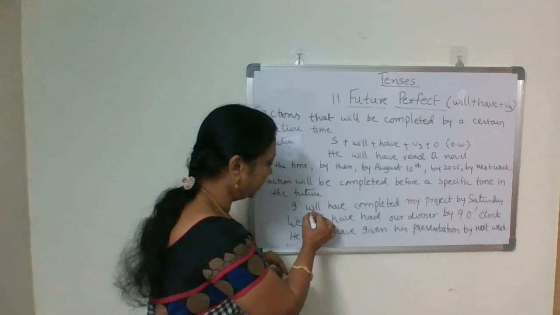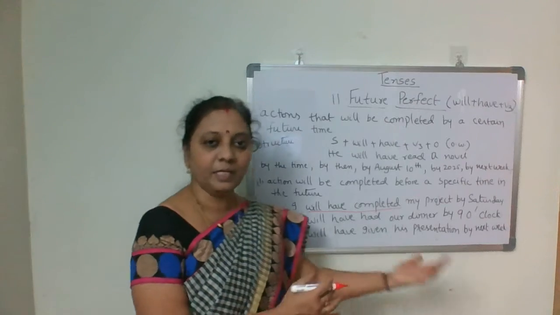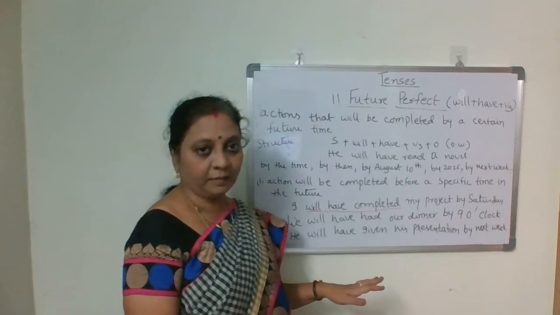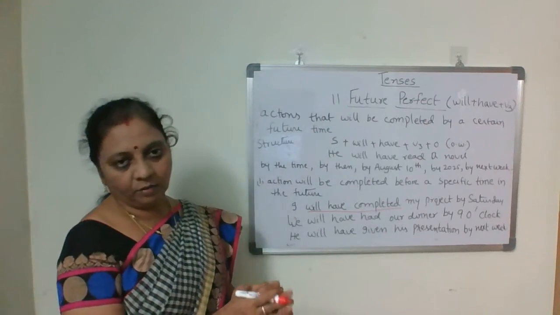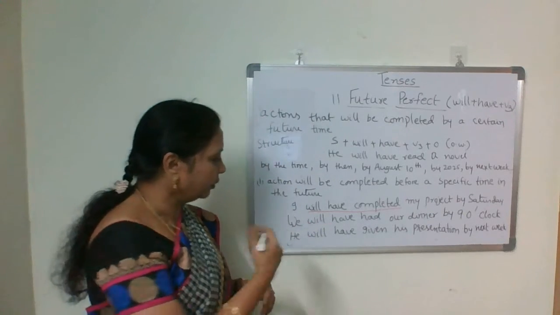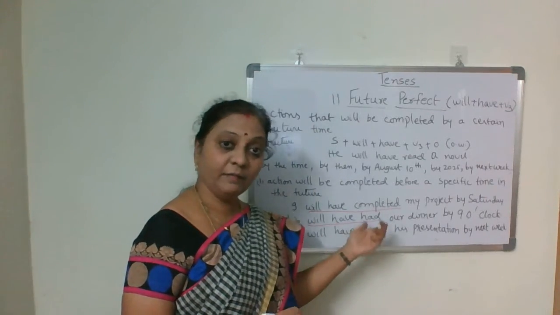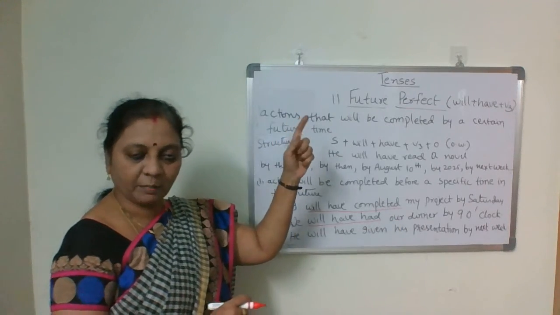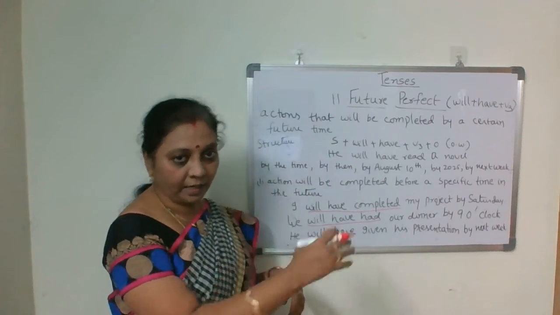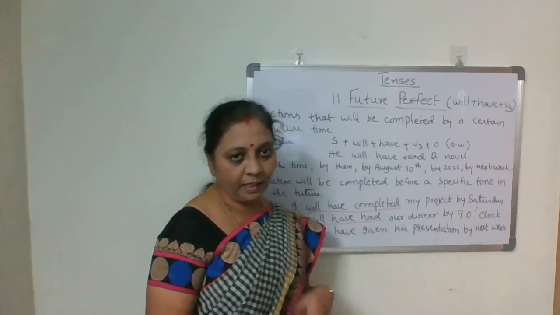I will have completed my project by Saturday. Look at this, will have completed talks about future perfect tense. By Saturday, I will have completed, I will have submitted. Okay, by Saturday, time also you can mention, by 3 o'clock by Saturday. We will have had our dinner by 9 o'clock. Have had: when we talked about have forms, I shared with you how to use have plus had. Isn't it the same I have used? We will have had dinner by 9 o'clock.